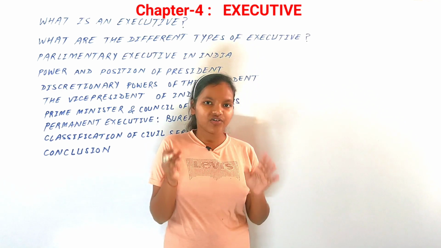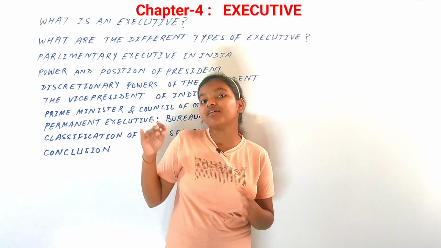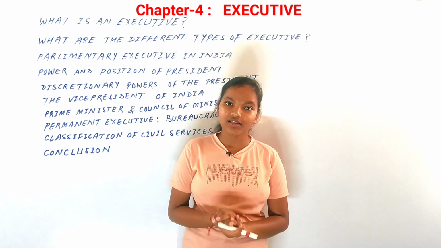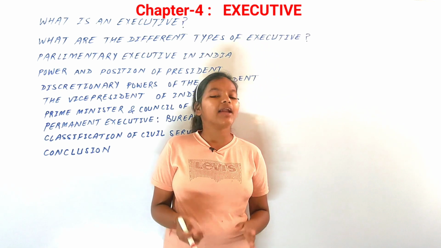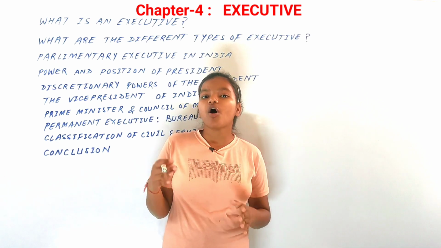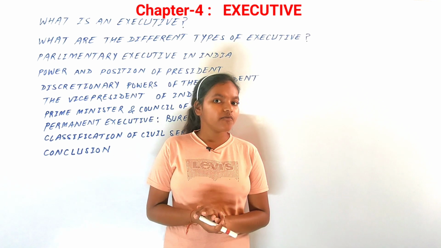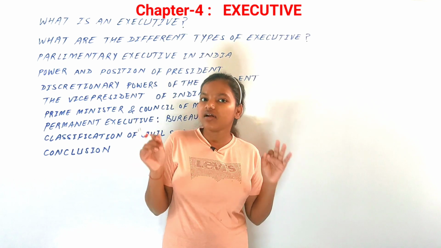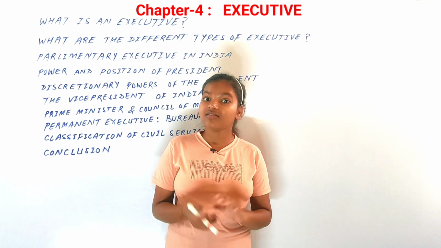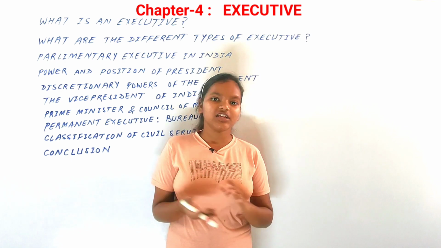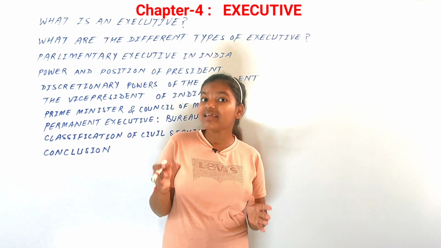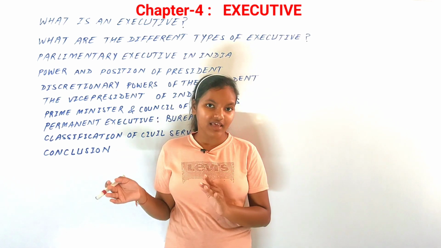You do know that there are three organs of government and they work for the people, but in this chapter we'll discuss one of these three organs, that is the executive, and we'll see the function, structure and the composition of the executive. So it becomes very important to study this chapter very carefully, because after reading this chapter you would get answers to some questions, such as the distinction between the parliamentary system and the presidential system of executive.